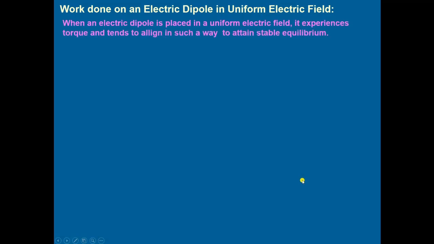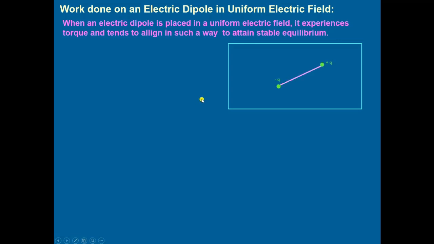Then we come to the work done on an electric dipole in a uniform electric field. That work will be equal to potential energy. When an electric dipole is placed in a uniform electric field, it experiences a torque, and tends to align itself in such a way as to attain maximum equilibrium.